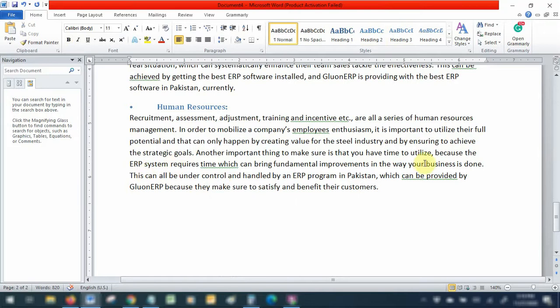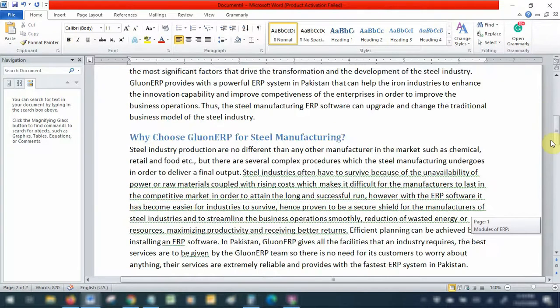And then there's no proper conclusion. I can't see a conclusion. Every file must have a proper conclusion.